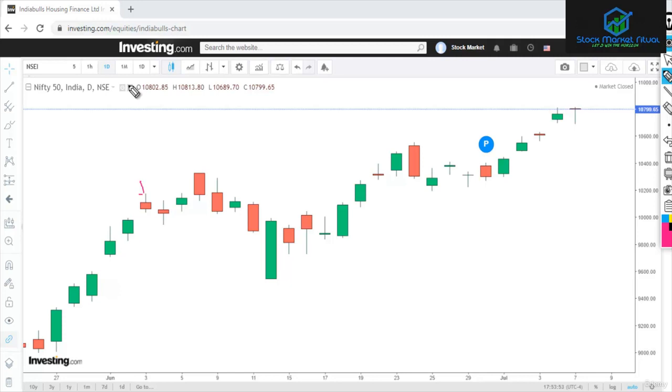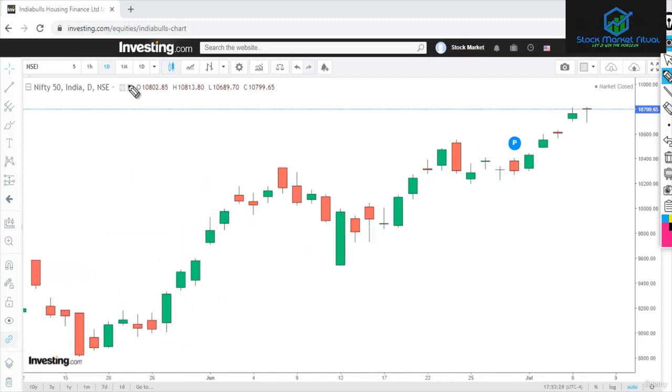So these things will come with experience, and the more charts you see, the more clear you will get on this. So gaps are a very powerful tool, and if you use it wisely, it can make a huge profit out of your trading.